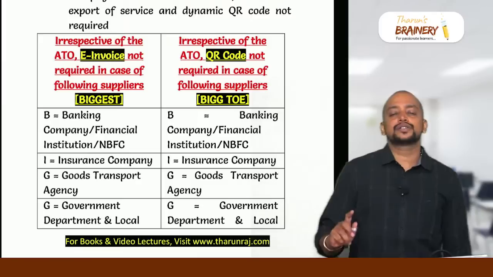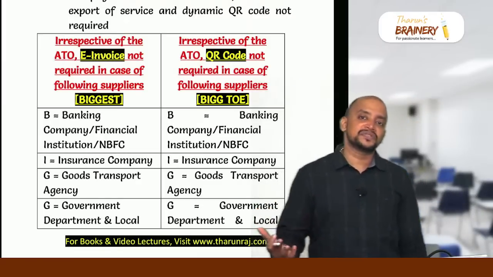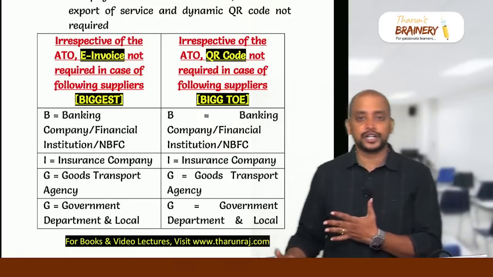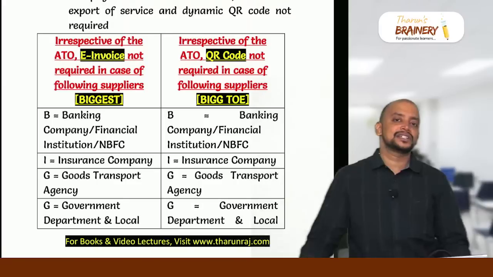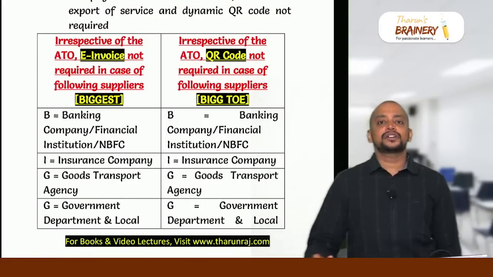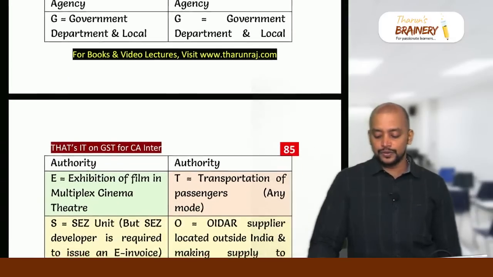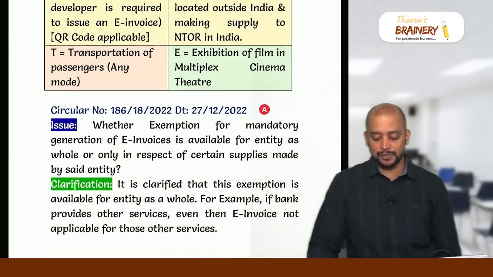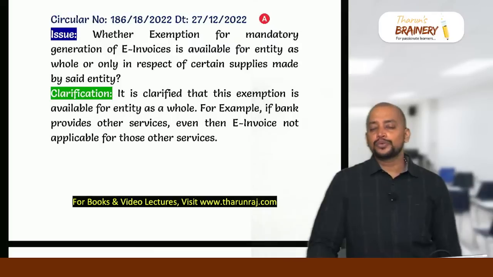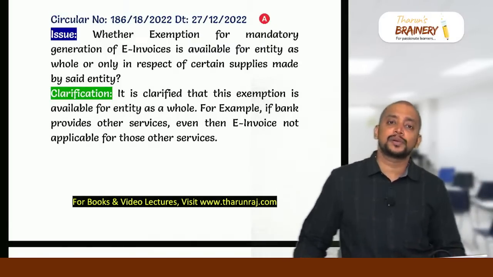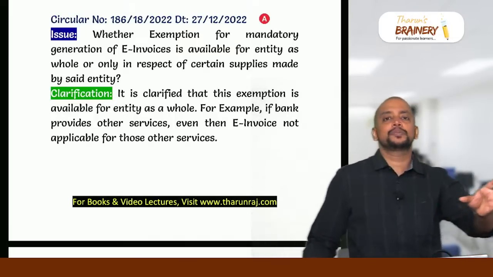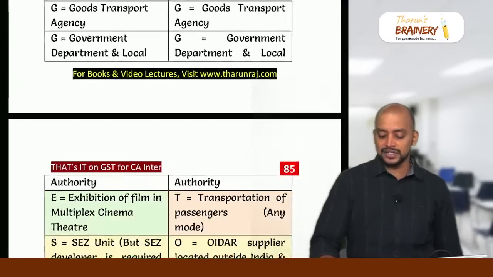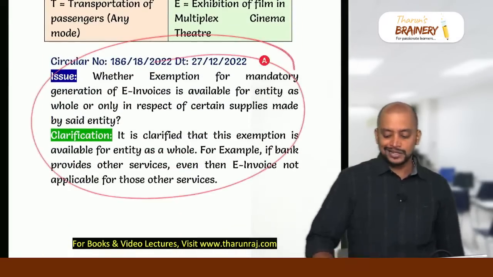When is dynamic QR code not applicable? Even if the turnover exceeds the specified limit, e-invoice or dynamic QR code is not applicable. For dynamic QR code, remember BIGG again: B for banking company, I for insurance company, G for GTA, another G for government department or local authority, then T for transportation of passengers, O for OIDAR supplier, and E for exhibition of film in a multiplex theater. Suppose a bank or an insurance company, etc., any transaction carried out by them, e-invoice is not applicable, because these are the cases where e-invoice is not applicable. So that is one circular that has been provided.